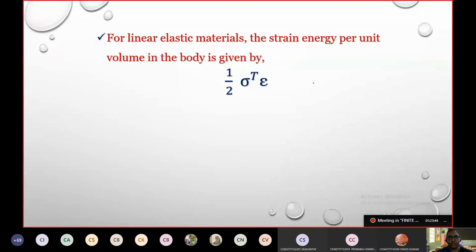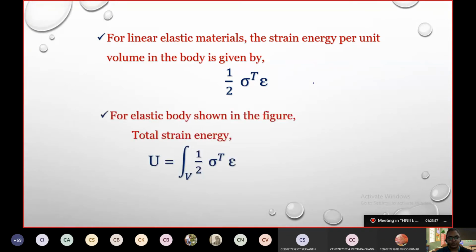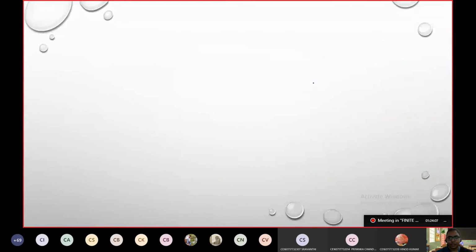Both are the same. So for a linear elastic material, the strain energy per unit volume in the body is given by half of sigma T into epsilon. Total strain energy is the integration of the strain energy over the entire volume. All right, this is what we have seen.